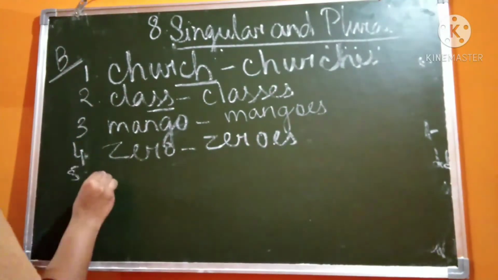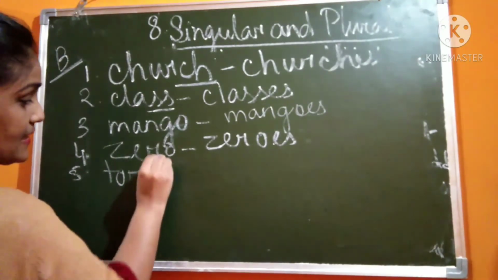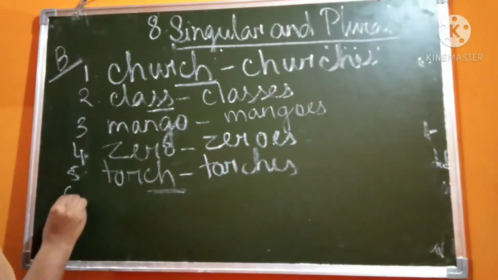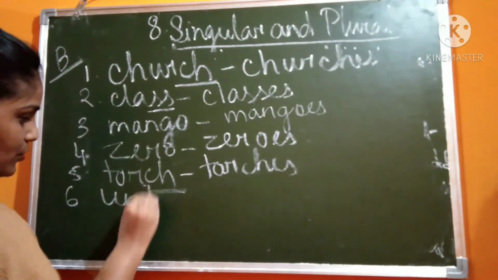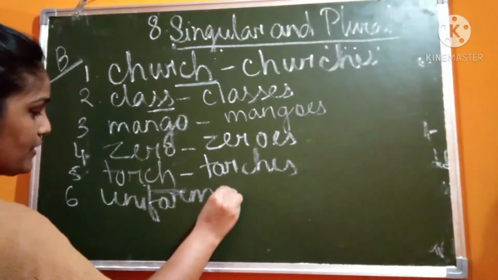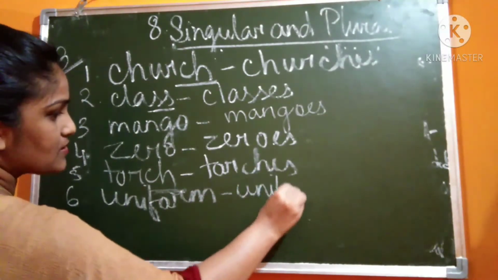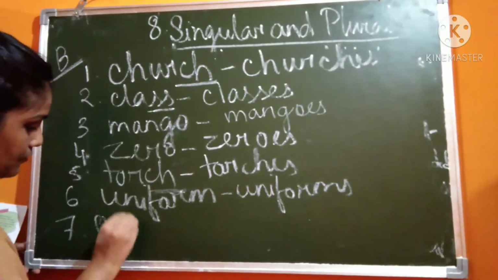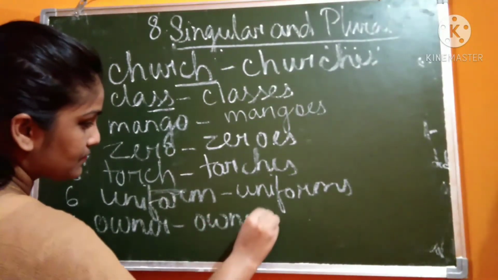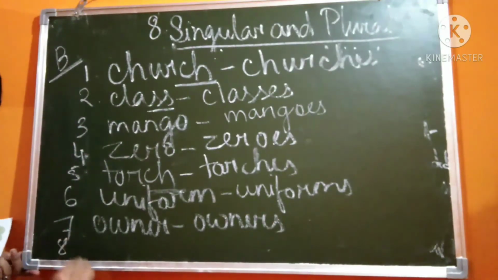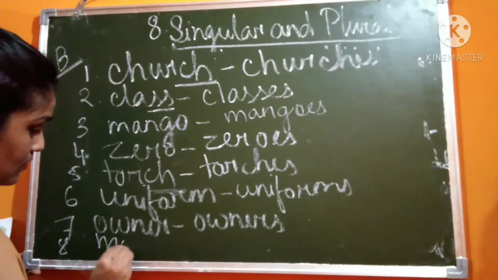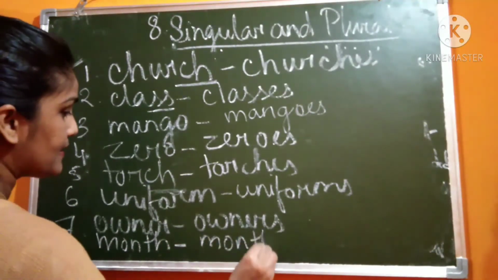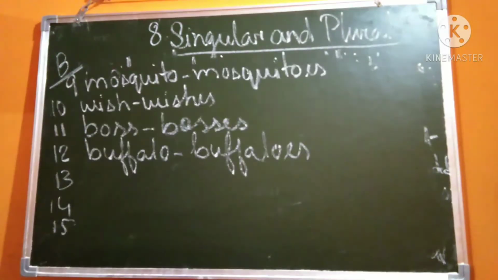Torch, ch then es. Uniform, this is the first rule. Uniform, we will put directly s. Uniforms. Next, number 7. Owner, the first rule, owners. Number 8. Month, M-O-N-T-H. This is simply the first rule, M-O-N-T-H-S.